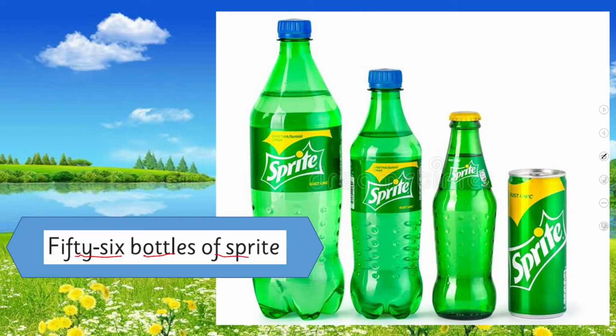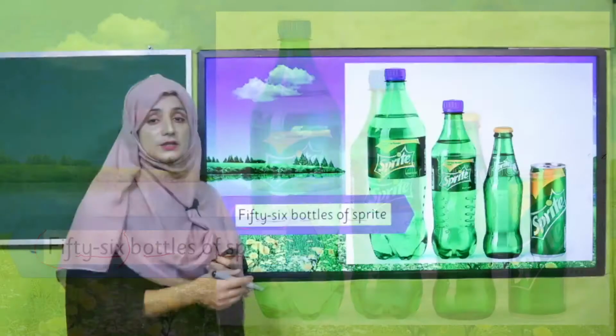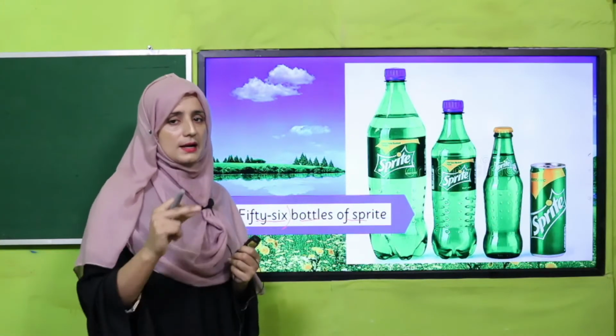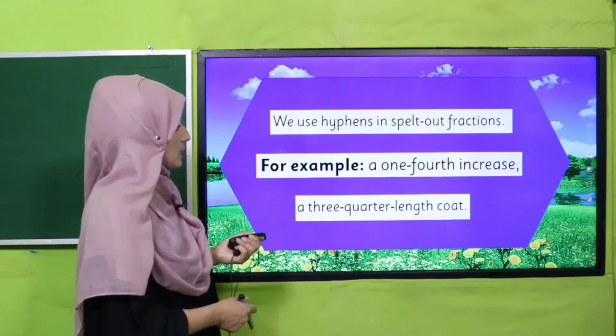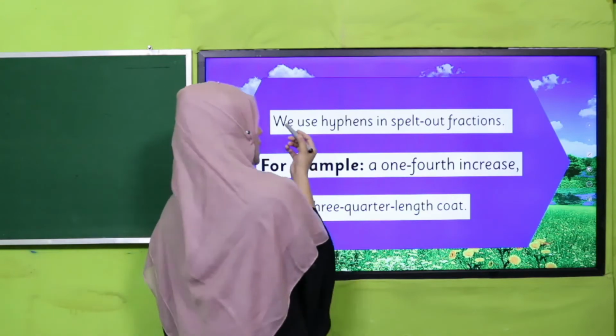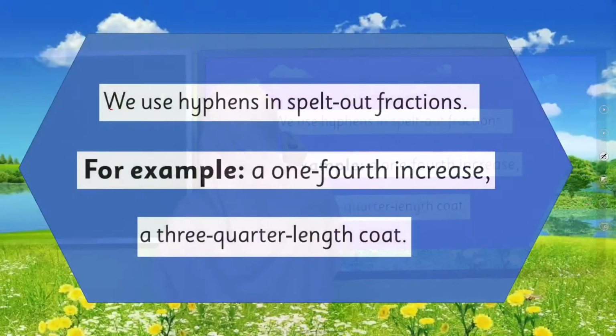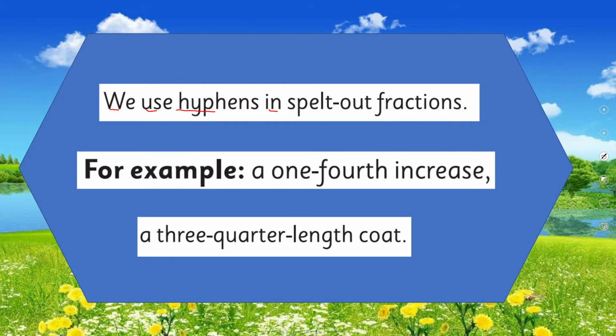56 bottles of Sprite. Yes, these are also numbers from 21 to 99. We can hyphenate these numbers to make a compound word. Yes, my dear students, next, how can we use hyphens in other fractions? We use hyphens in spelled out fractions. For example, a one-fourth increase, a three-fourths length coat.